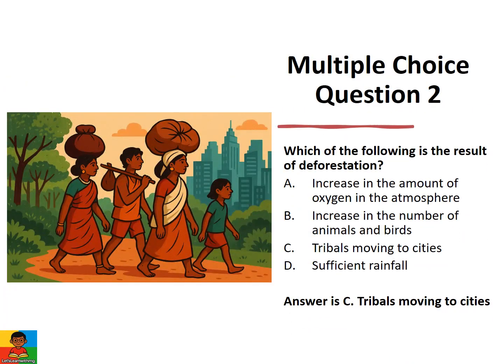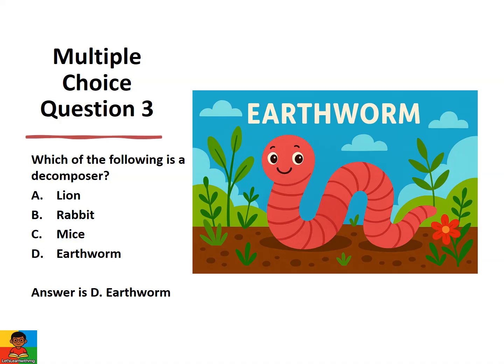Multiple choice question 2. Which of the following is the result of deforestation? A. Increase in the amount of oxygen in the atmosphere. B. Increase in the number of animals and birds. C. Tribals moving to cities. D. Sufficient rainfall. The correct answer is C. Tribals moving to cities.